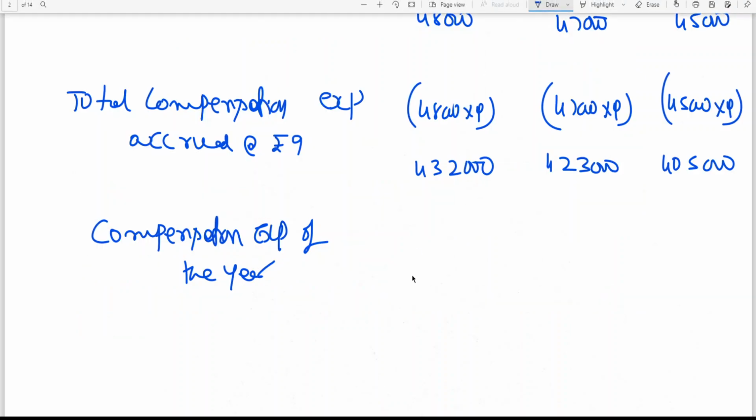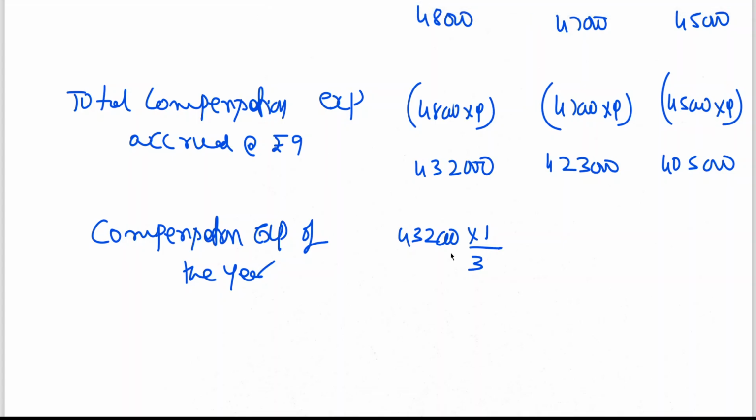So here you should write compensation expense of 4,32,000 into numerator year expired 1 and denominator vesting period 3 years. So 4,32,000 by 3 is coming to 1,44,000.